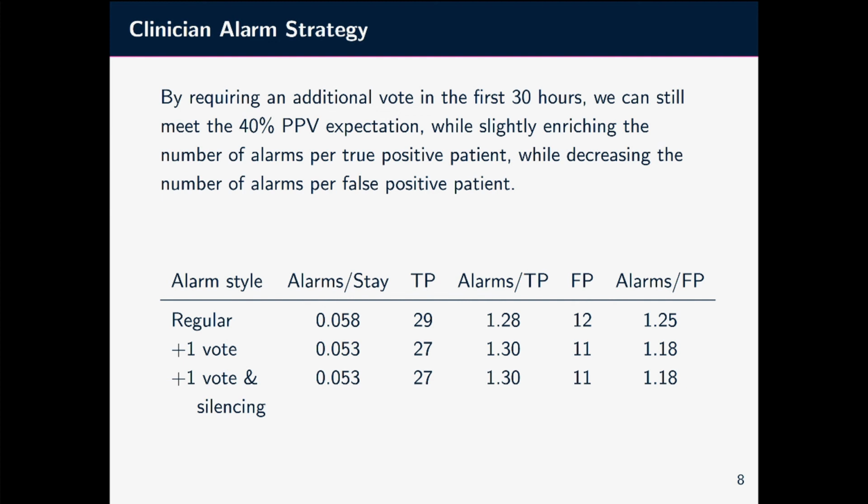When we add an additional requirement for an extra vote in the first 30 hours, as well as a 24-hour silencing period after the first alarm, we can enrich the alarms per true positive while simultaneously decreasing the number of alarms per false positive patient.